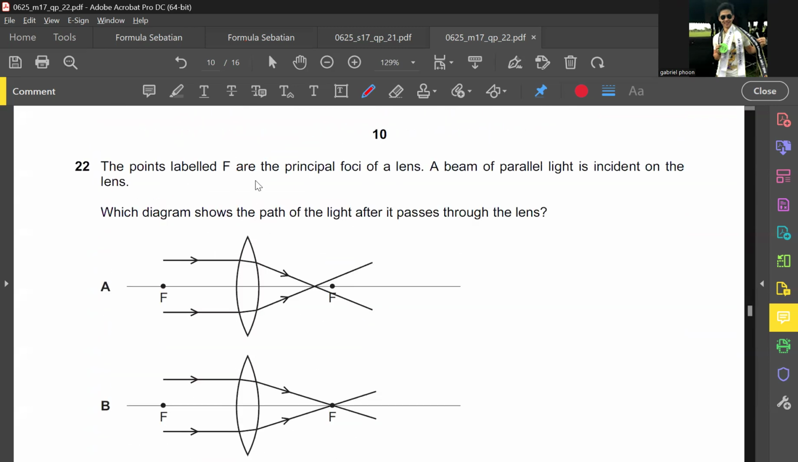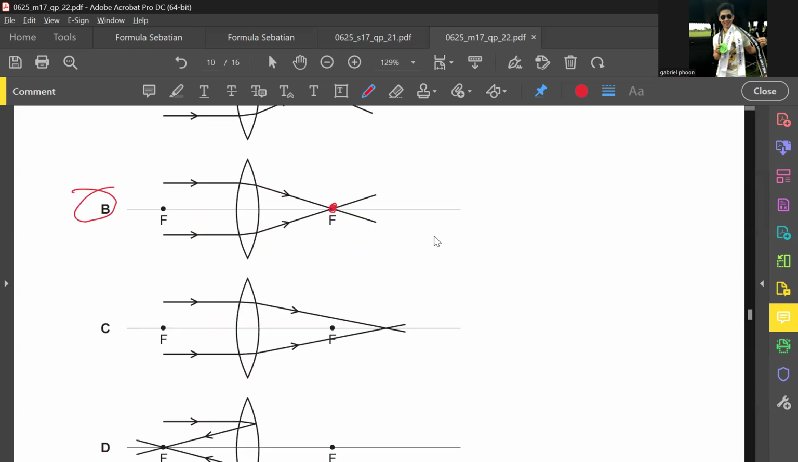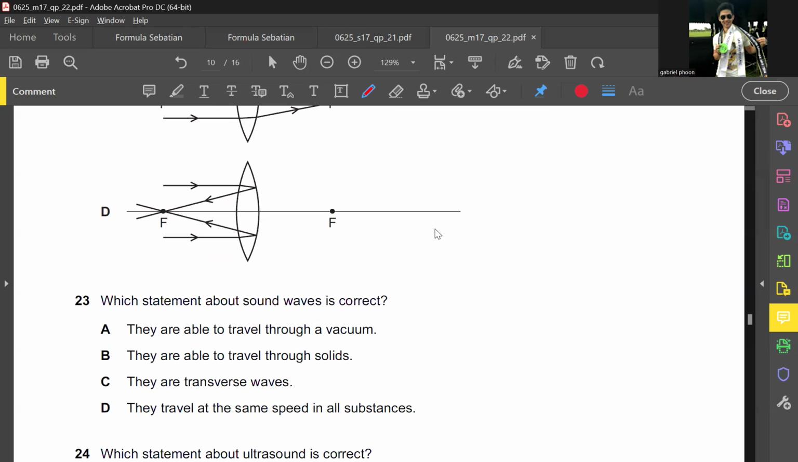The point labeled F is the principal focus. Which diagram shows the path after it passes through the lens? Guys, by the very definition itself, our focal point is where all the light rays focus. So the answer can be no other than that point. Everything else doesn't make sense.